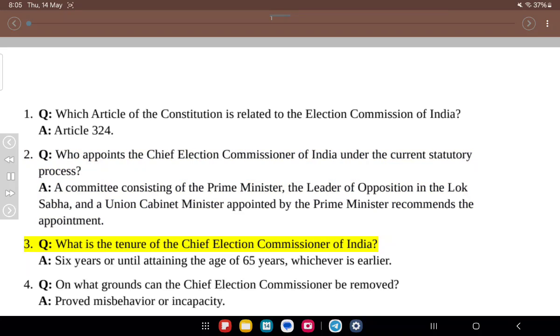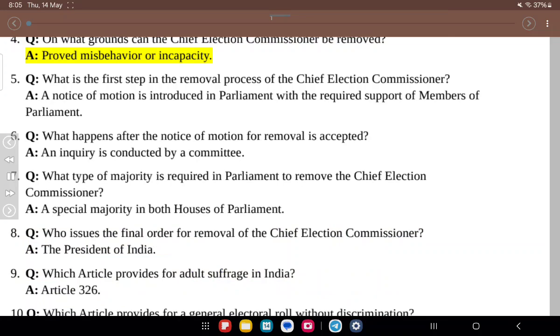3. Q. What is the tenure of the Chief Election Commissioner of India? A. 6 years or until attaining the age of 65 years, whichever is earlier. 4. Q. On what grounds can the Chief Election Commissioner be removed? A. Proved misbehavior or incapacity.